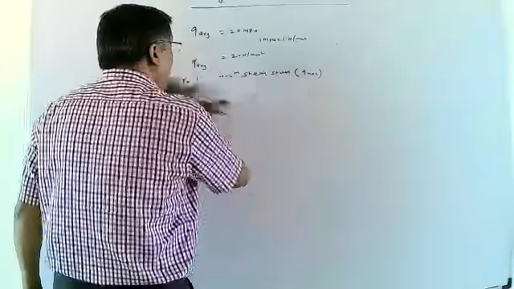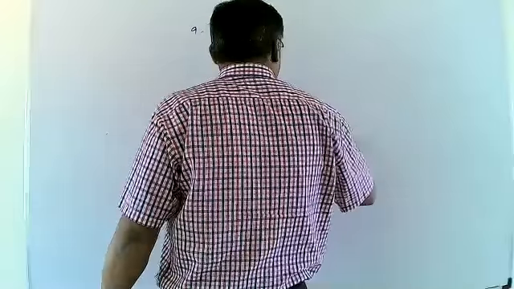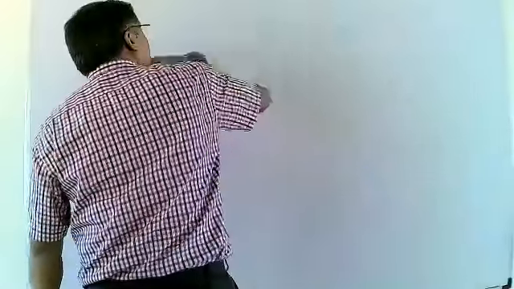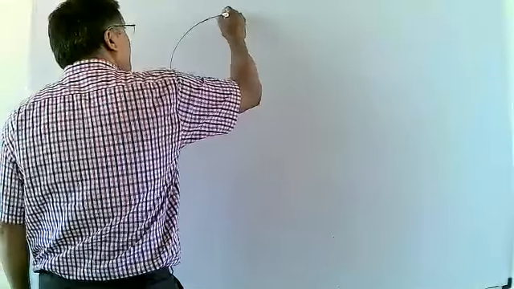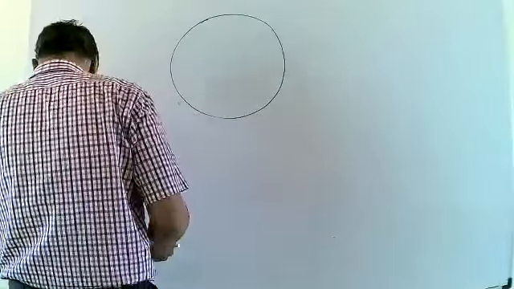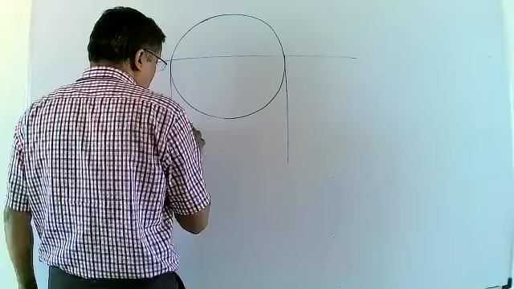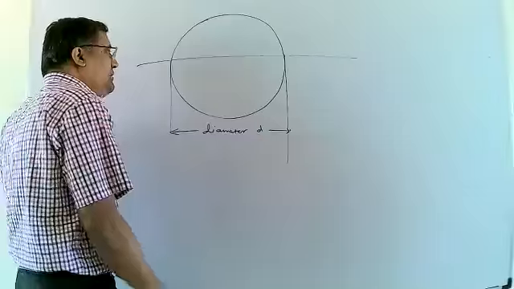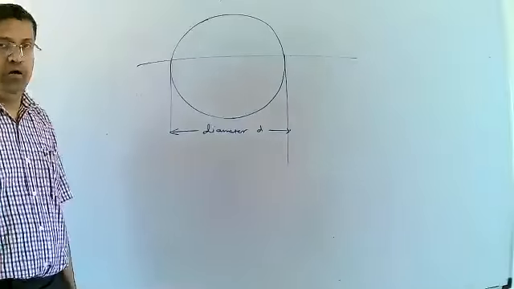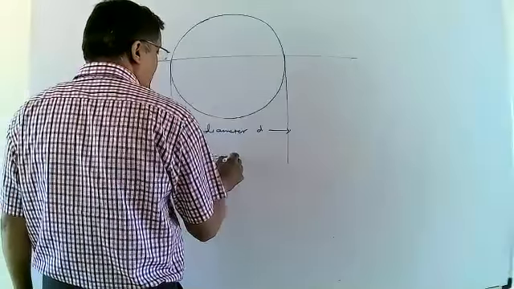Here, first of all, this is the circle. This is the diameter, diameter D. Then how to calculate Q average for a circular section? The diameter is given as 100 mm.